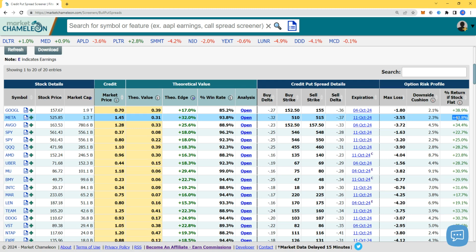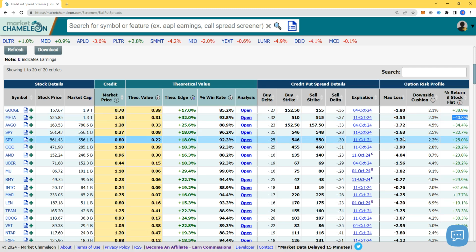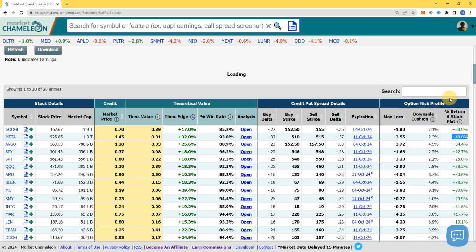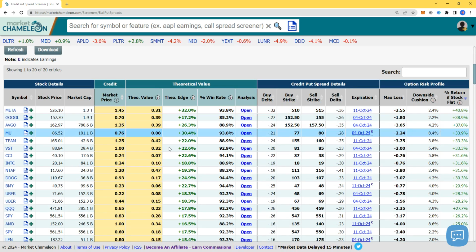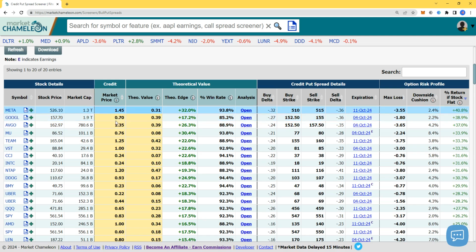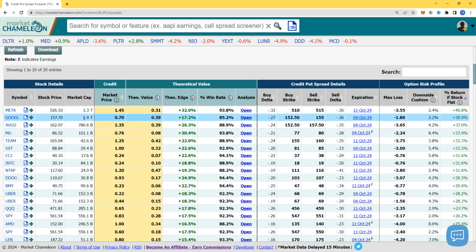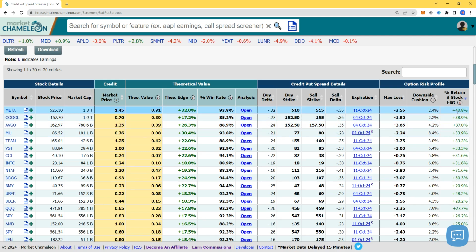Okay, now if I want to go super crazy, I can do a couple of things. I can filter by return if stock is flat with the highest ones. It's only one page, so there shouldn't be a lot of stuff. But yeah, Facebook and Google, the first two. The first high market cap gives you the most return on your money. That's actually surprising.